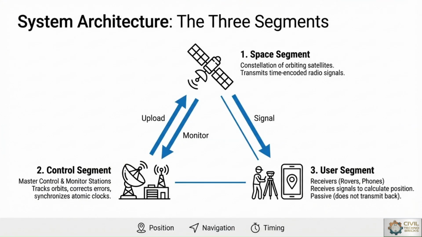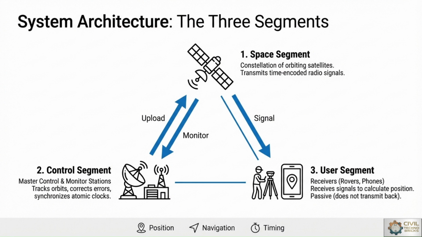That is system architecture, where the three segments work step by step, continuously together to collect and process the data. The first segment is the space segment, second the control segment, third the user segment. So GNSS architecture is divided into three major components: space, control and user. The space segment consists of orbiting satellites that continuously transmit time-coded radio signals.